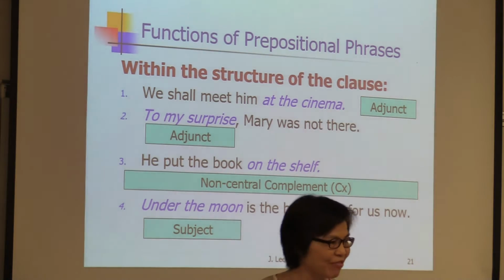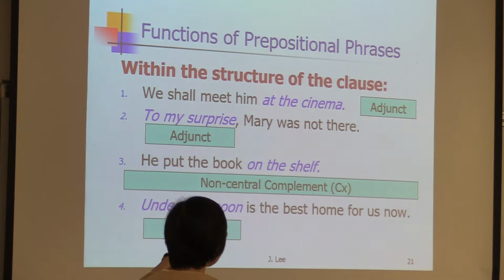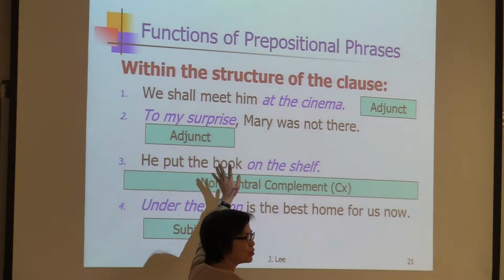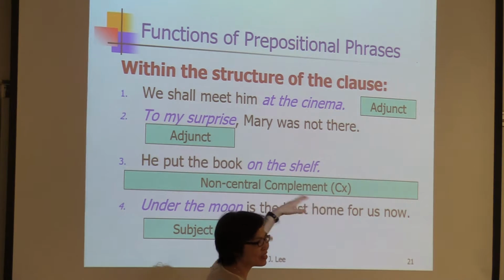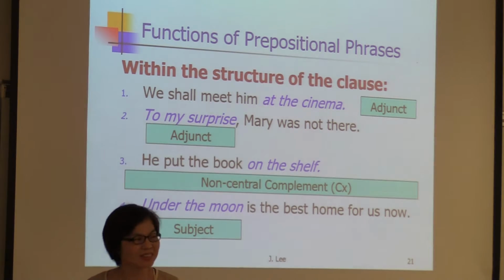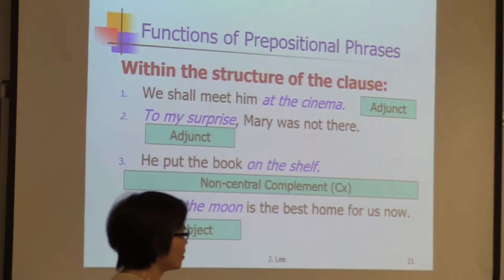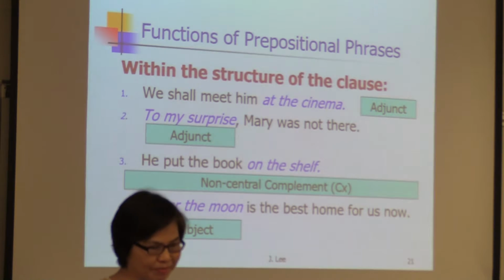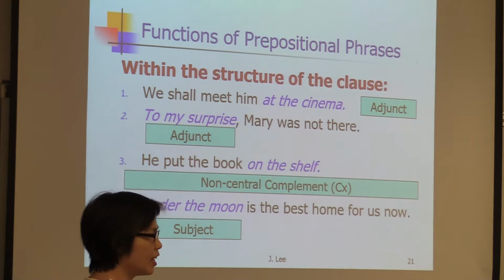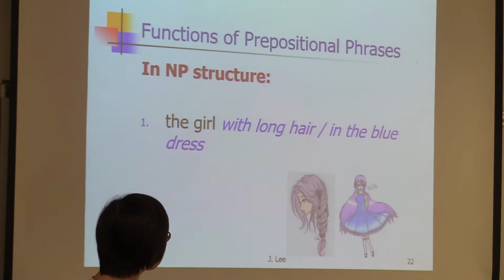And we have prepositional complement. And now we've got non-central complement. That means, well, they don't belong to the other kinds that we have learned, then just group them as the non-central complement. Okay? Any more questions? If not, I'll go on.